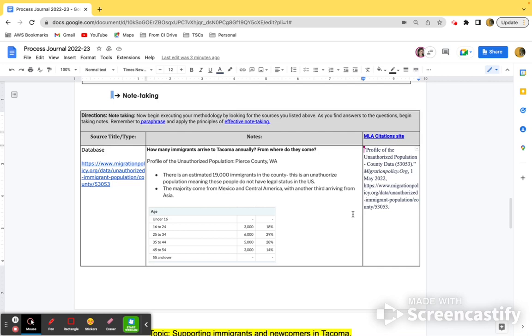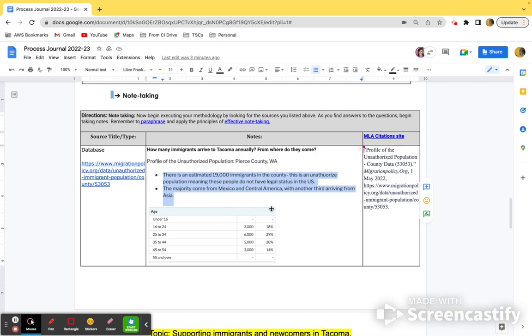Now, what if you're using paper and you are not able to do all the copying and pasting of graphs? I do recommend holding on to the process journal that was shared with you in Classroom. Everyone's got their own copy. So even if you're taking notes like this as part of your paper-based work, you might want to hold on to some of these links and graphs.